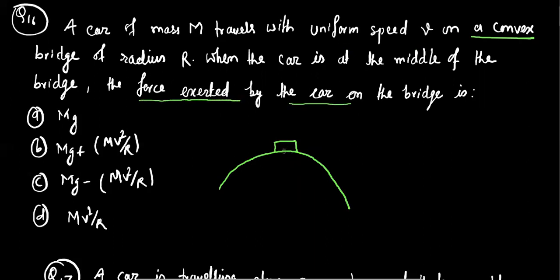Okay, so here its weight acts downward. Okay, and normal reaction acts upward. These two forces are here, and as we know that this type of question can be solved by using the concept of vertical circle. यस्तो क्वेशनहरुलाई भर्टिकल सर्कलको कन्सेप्टबाट पनि सल्भ गर्न सकिन्छ.